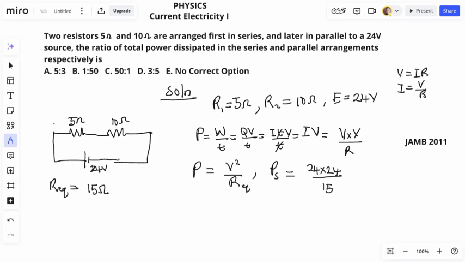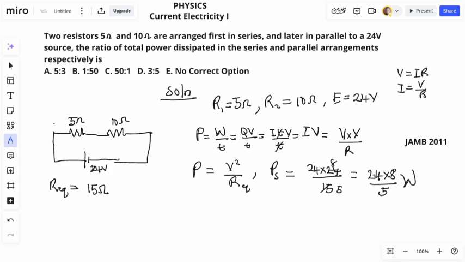So if we are to reduce that, 3 will divide there, 5. 3 will divide here, 8. So we have 24 times 8 divided by 5.